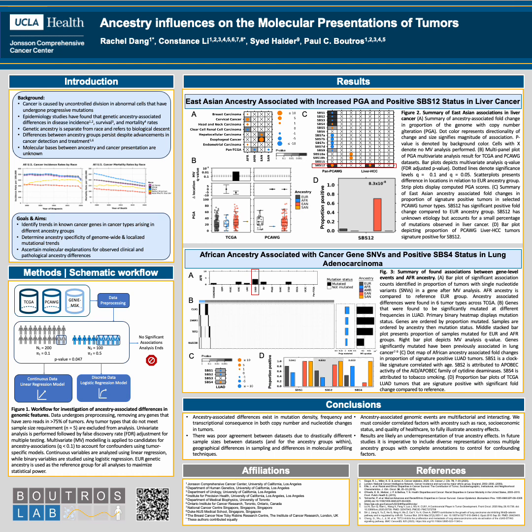These results would be much more compelling if we saw an agreement between them. We attribute disagreements to the drastically different sample sizes between datasets and for the ancestry groups within them. Geographical differences in sampling also play a role here, as do the differences in molecular profiling techniques.